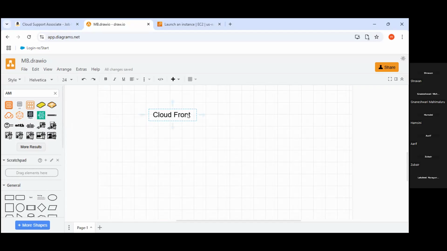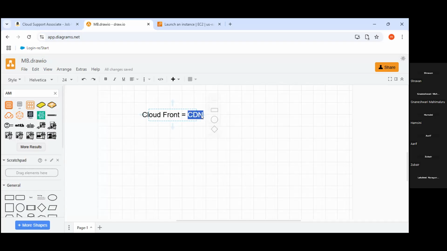CloudFront is nothing but what, guys? CDN. It is a widely used name also, we can say. Content Delivery Network. Very good, Umesh. Right, it is a content delivery network.